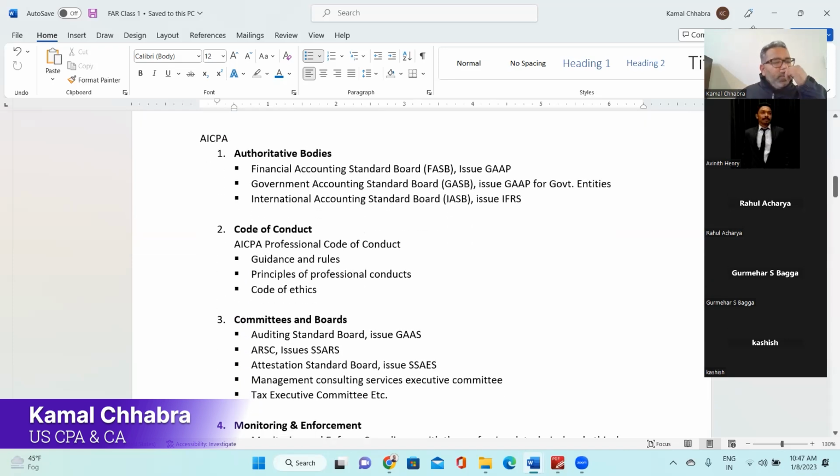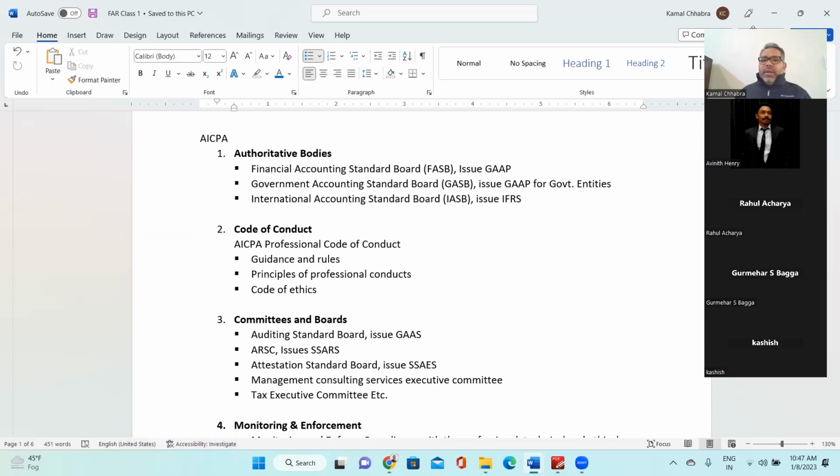Now coming to more detail about AICPA. What is AICPA and what are the functions of the AICPA? AICPA has four departments, or four verticals, internally. The first one is the authoritative bodies. The second is the body that takes care of the code of conduct, called the AICPA Professional Code of Conduct.